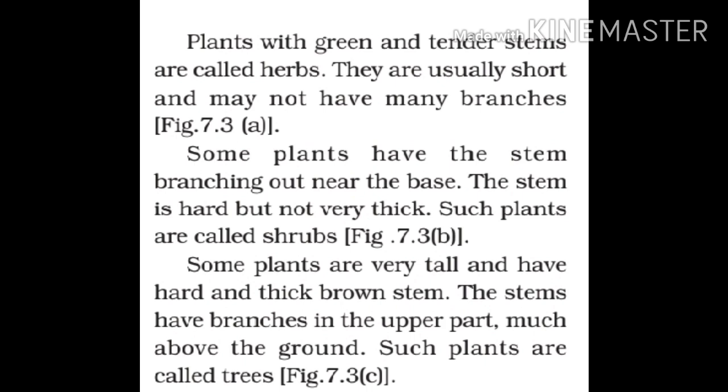Some plants are very tall and have hard and thick brown stem. The stems have branches in the upper part, much above the ground. Such plants are called trees. Mango tree, coconut tree, jackfruit tree, apple tree, etc. are some examples. Children, along with these three groups, two more groups of plants are available.